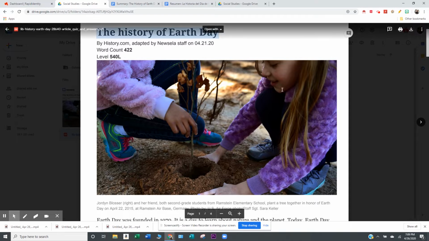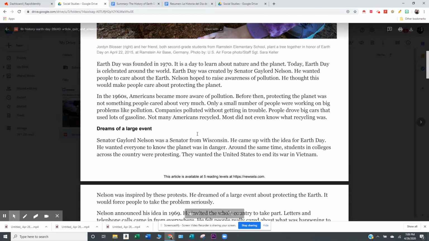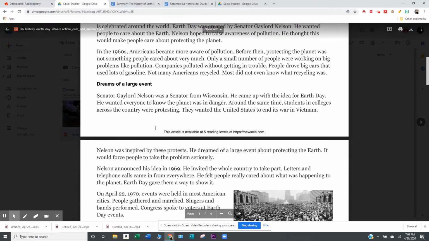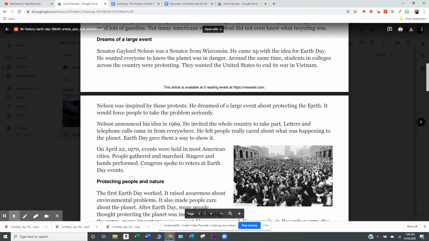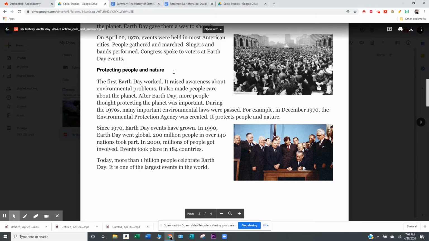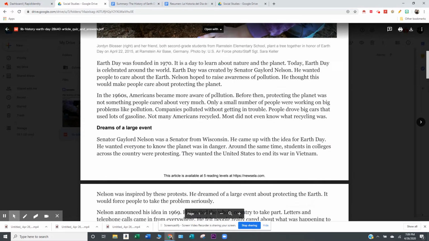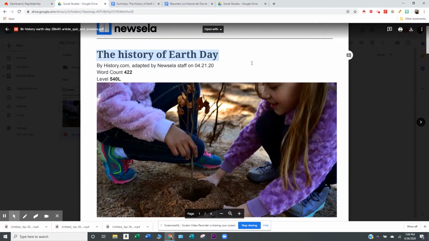So that tells me another thing. Not only do we celebrate it here in the United States, but Earth Day is also celebrated in Germany. So then I'll look down over here, dreams of a large event. So knowing that it's the history of this day, somebody, probably this name that's appearing up, dreamt of having a big event to celebrate Earth Day. And then it says protecting people and nature. Well, I know that Earth Day is specifically about taking care of our planet, so I'm going to learn more about that.